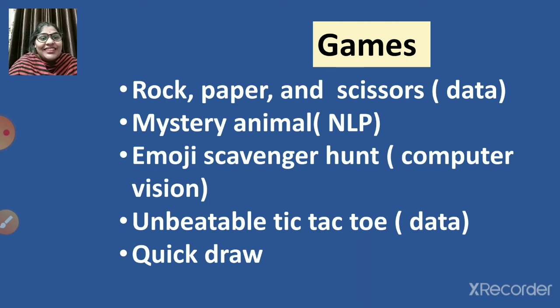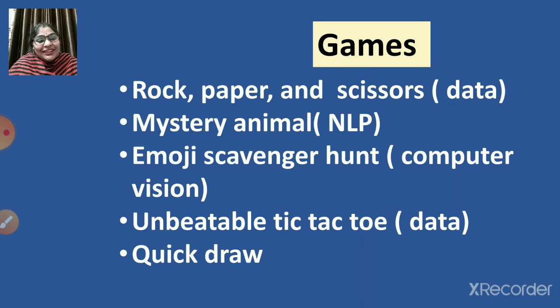Okay, so these are a few games. Now I hope it is understood what these domains are: data, natural language processing, computer vision, right? There is one more, unbeatable tic-tac-toe, also known as XO, children. Everybody knows there are 3 by 3 boxes and we have to place X and O. If there are three X's or O's in a horizontal, vertical or slant row, that person wins.